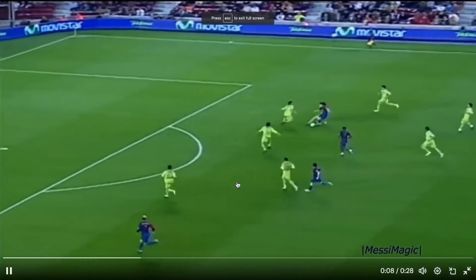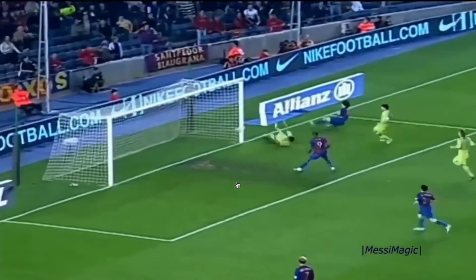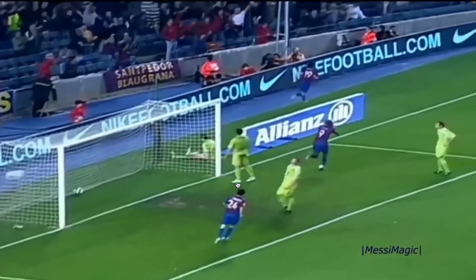Can you believe this? He's taken on the whole defense. He's a one-man show, ladies and gentlemen. He shoots. Goal! Messi, Messi, Messi!